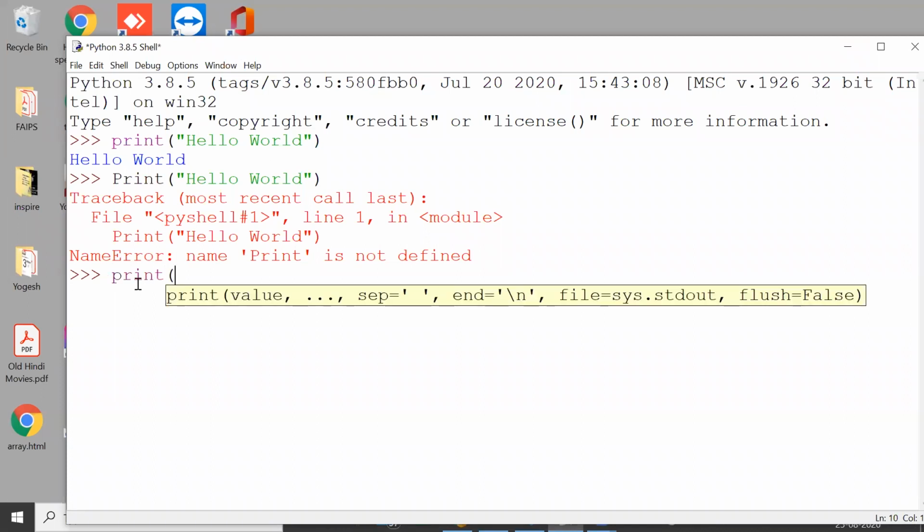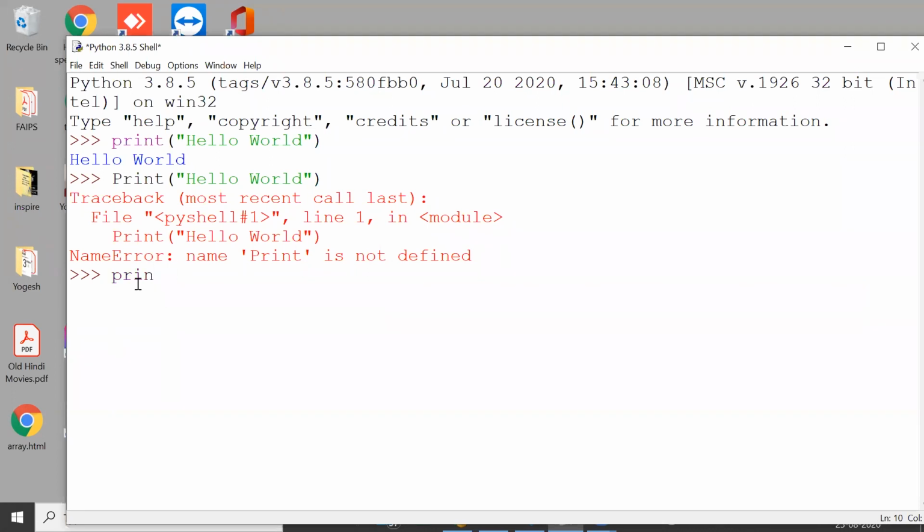One more thing. After print, whatever you want to type, whatever you want to display, that has to be specified within parentheses. Parentheses means circular brackets. If you don't specify in circular brackets, then there will be error.